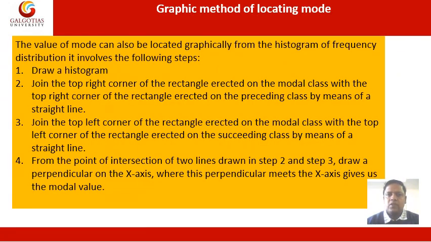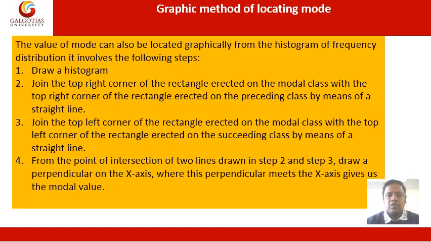Now, the graphic method of locating mode. We can locate the value of mode graphically with the help of a histogram, and it has the following steps. First, draw a histogram. Second, join the top right corner of the rectangle erected on the modal class with the top right corner of the rectangle erected on the preceding class by means of a straight line.